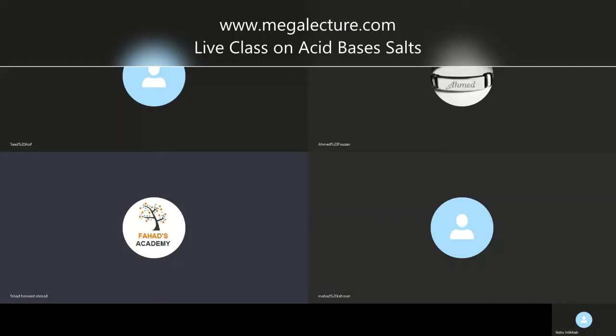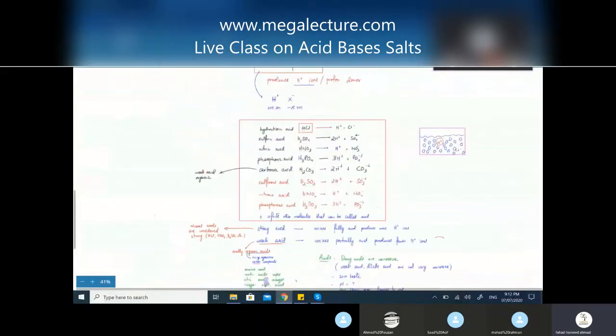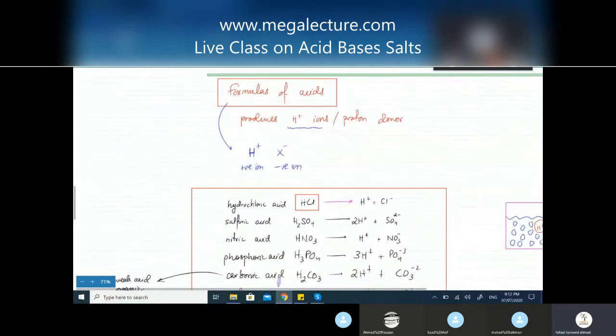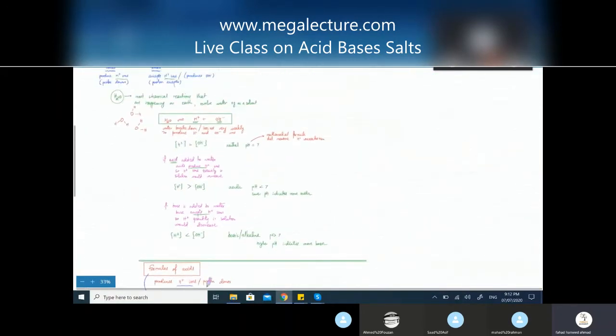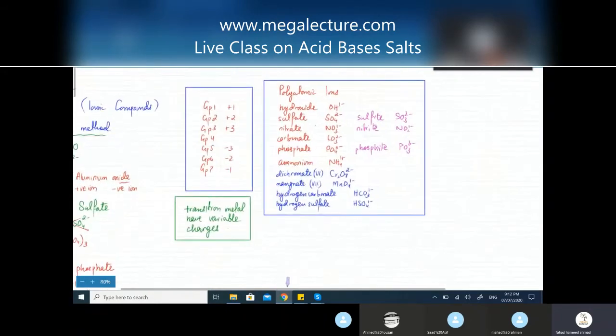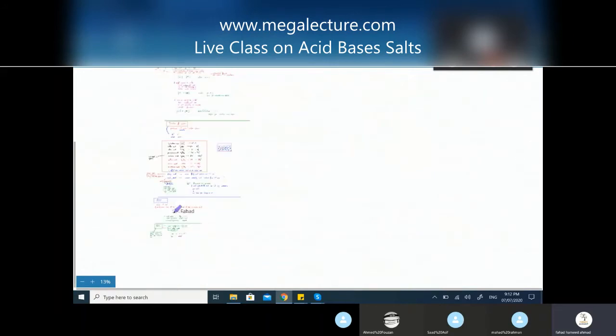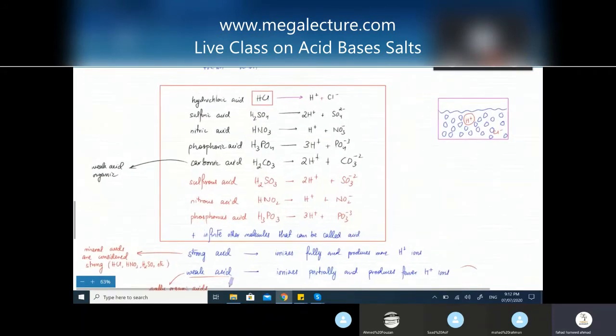बस ठीक है. अच्छा, now we were doing formulas. ये सारे हमने we did the formulas of, if you could see on the screen, हमने top के ऊपर we did the formulas of ions, polyatomic ions. फिर acids के formulas, acids कौन से थे which were producing H plus one ions. Any compound that produces H plus one ions is an acid. तो उसके पास H plus one ions होंगे तो it's going to produce H plus one ions.